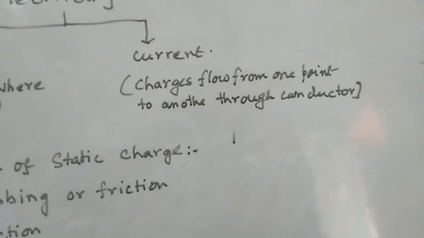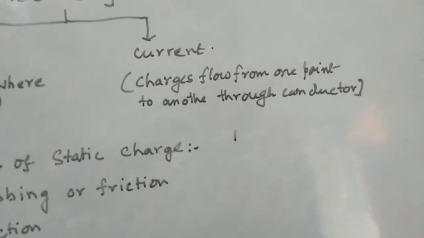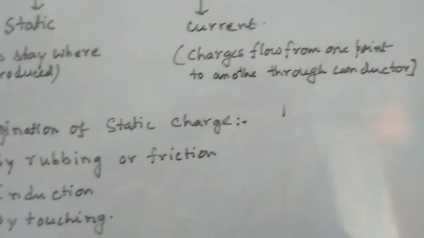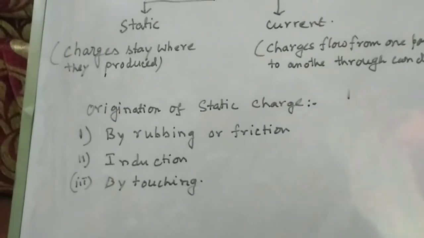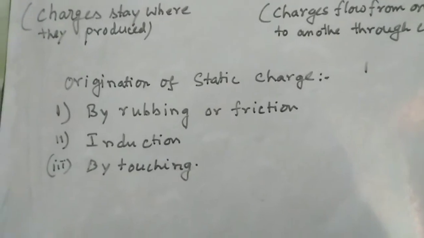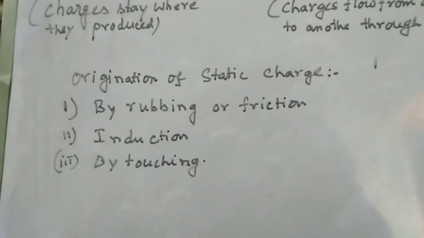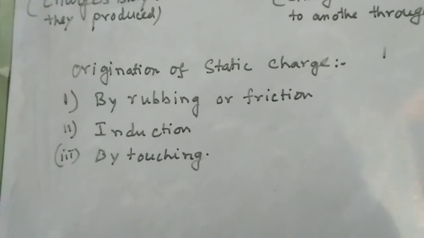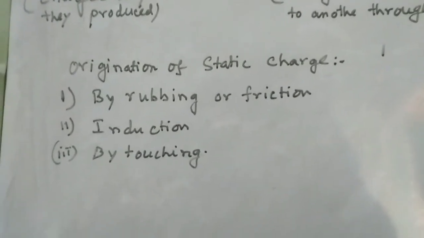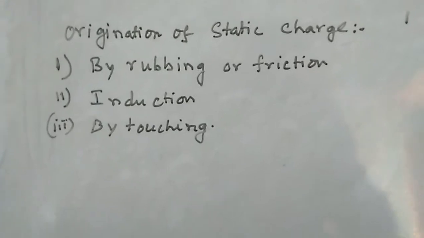That is current electricity. Now our objective here is static electricity. Now how does static electricity originate? Static electricity originates first by rubbing or friction, second by induction, and third by touching.